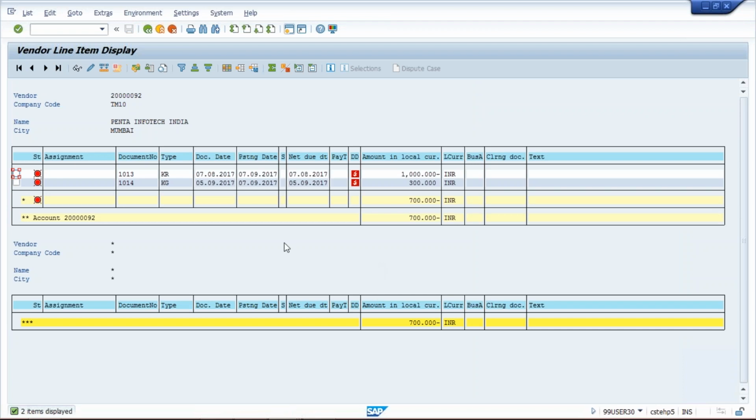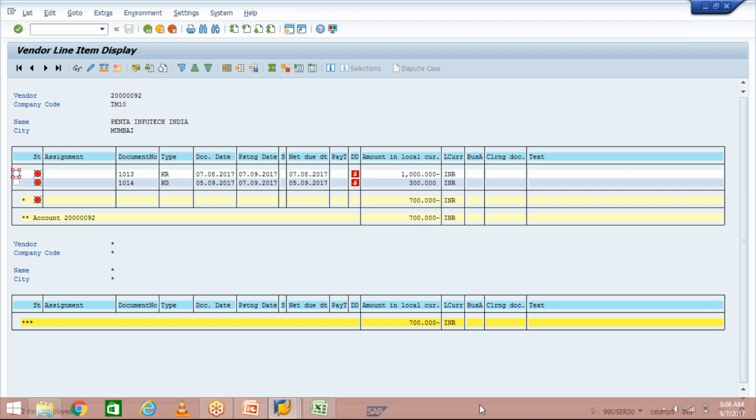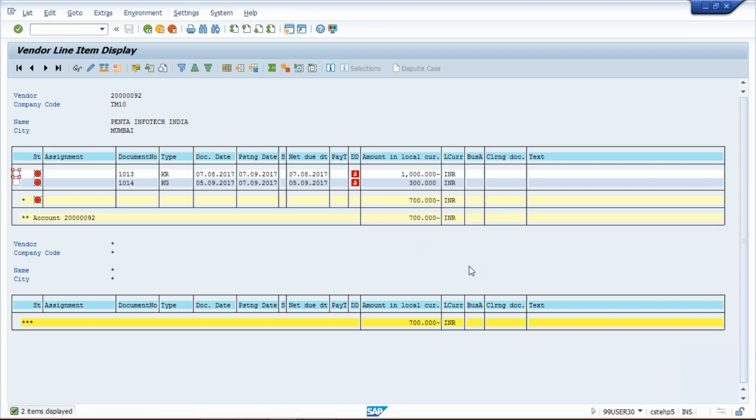Now see here, we are having a total of two transactions. The first one is 1000, the second one is 300.